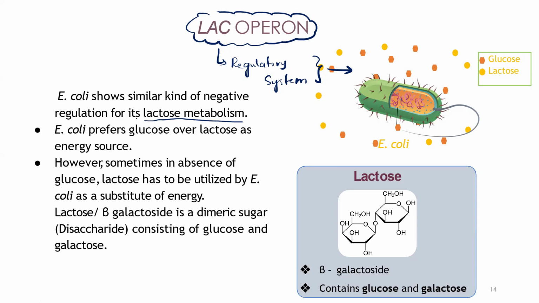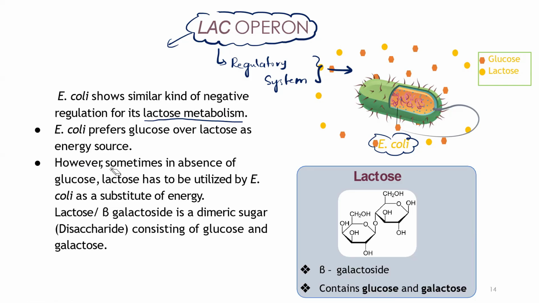Same like that. So we know E. coli mainly prefers glucose. So most of the time, E. coli doesn't want the lactose at all. It only prefers glucose. But if the E. coli doesn't have glucose, then it has to depend on lactose. So during that time, we need these proteins. These are a kind of luxury proteins we need only at a particular point. Understood? So you can say the lac operon proteins are non-constitutive proteins. They are required only at a certain time. When the E. coli doesn't get glucose, it depends on lactose. So for this lactose metabolism, we need these proteins.